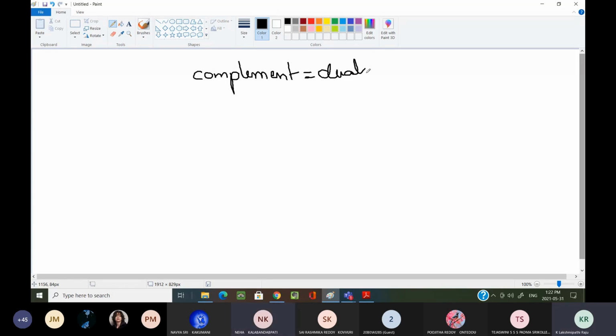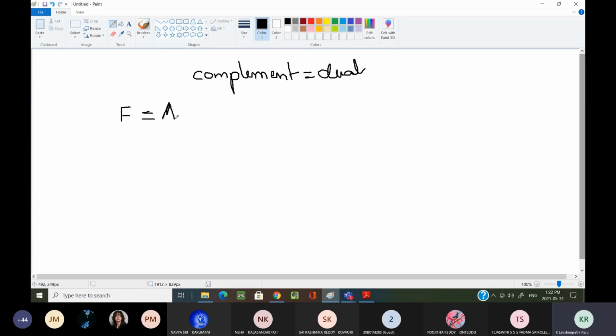Identity elements are reversed. Okay, that is okay. Now see here. First I am going to calculate the dual, then we are going to see what is the relation between the complement as well as the dual. Now I am taking one random example.